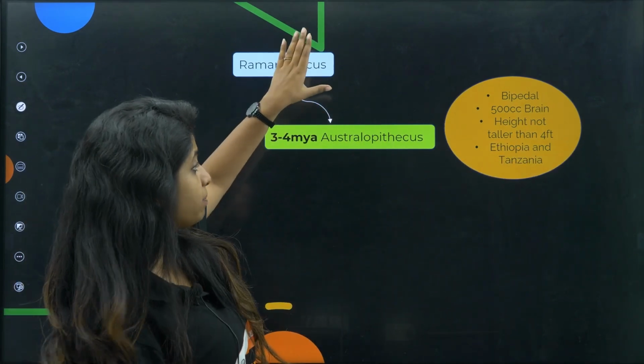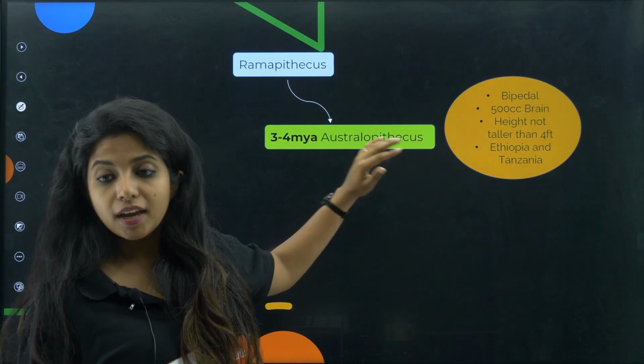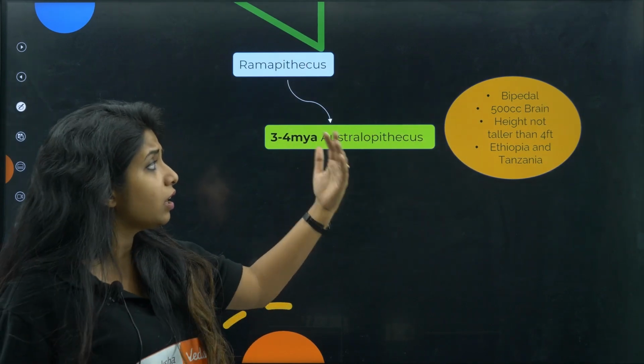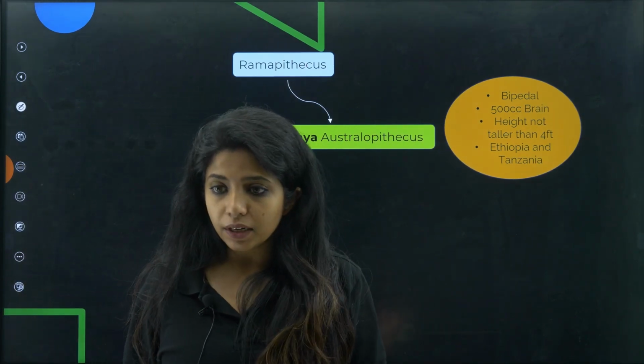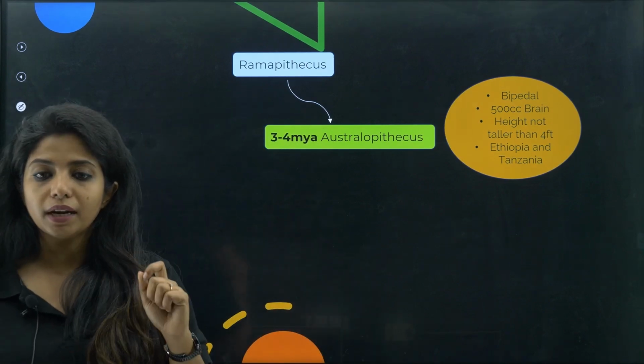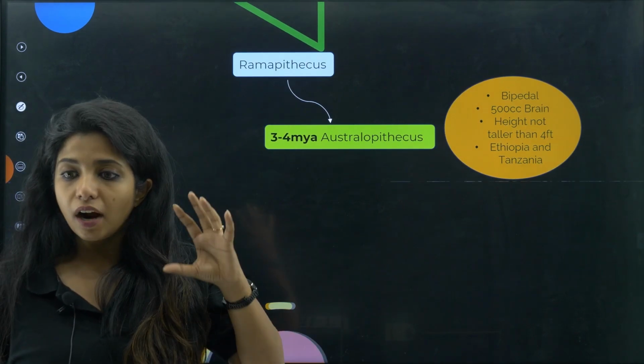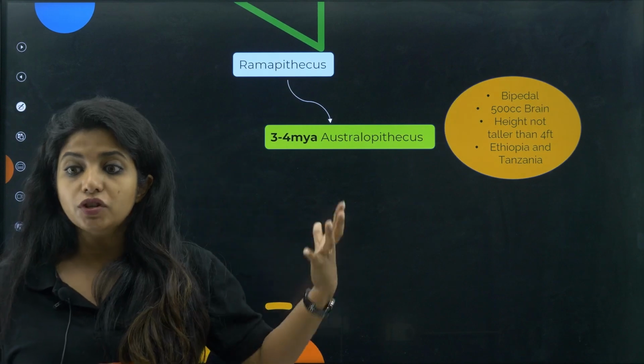Okay, so from Ramapithecus, who came? Australopithecus. Okay, 3 to 4 million years ago, what were their unique features? They were bipedal and they had 500 cc brain. That is, the cranial capacity was just 500. Well, not just 500, it is 500, which is a huge number.